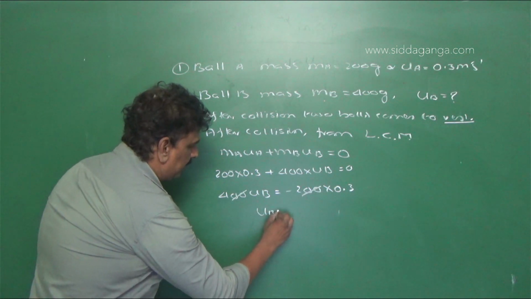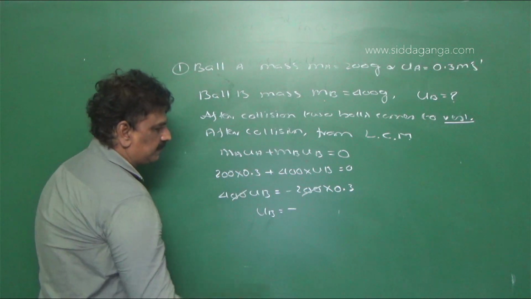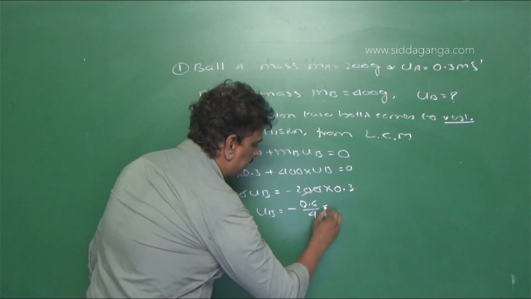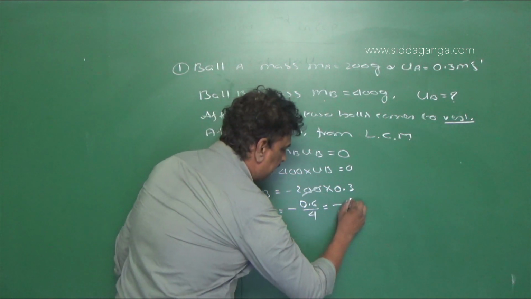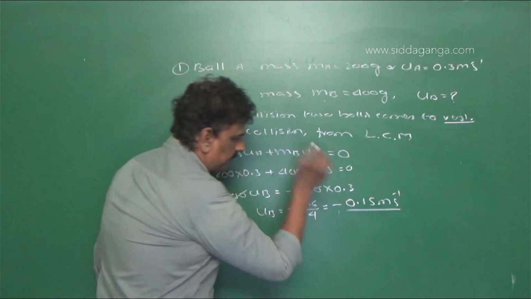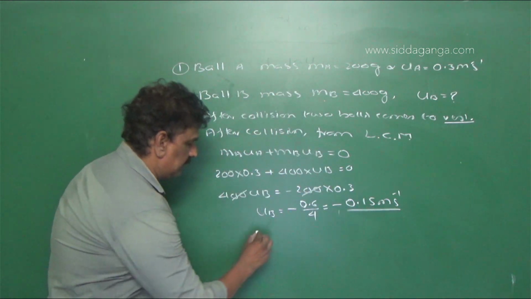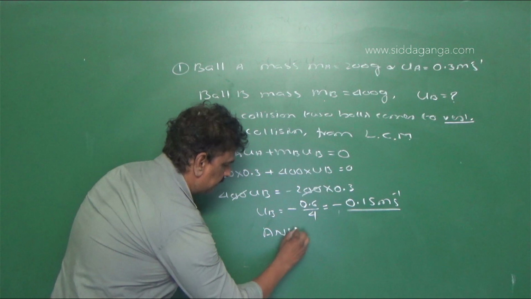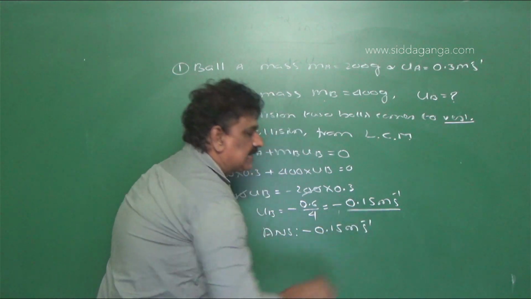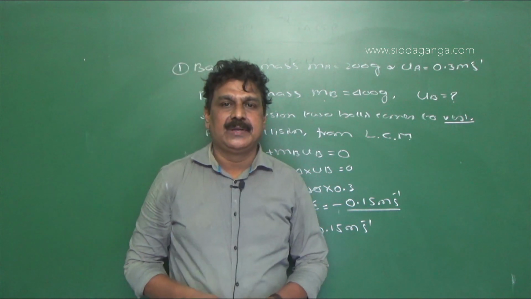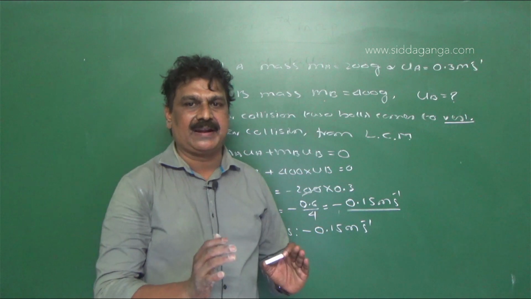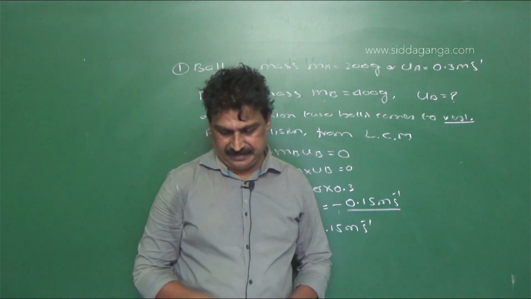So UB is equal to minus 0.6 by 4, that is equal to minus 0.15 meter per second. So the answer is minus 0.15 meter per second. Is it clear? So the question is based on the perfectly inelastic collision.